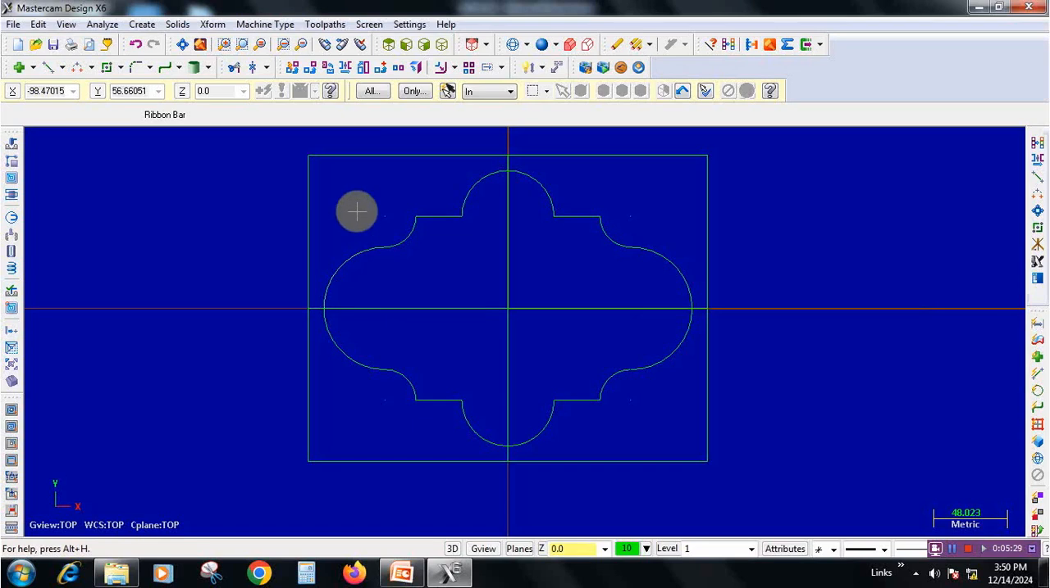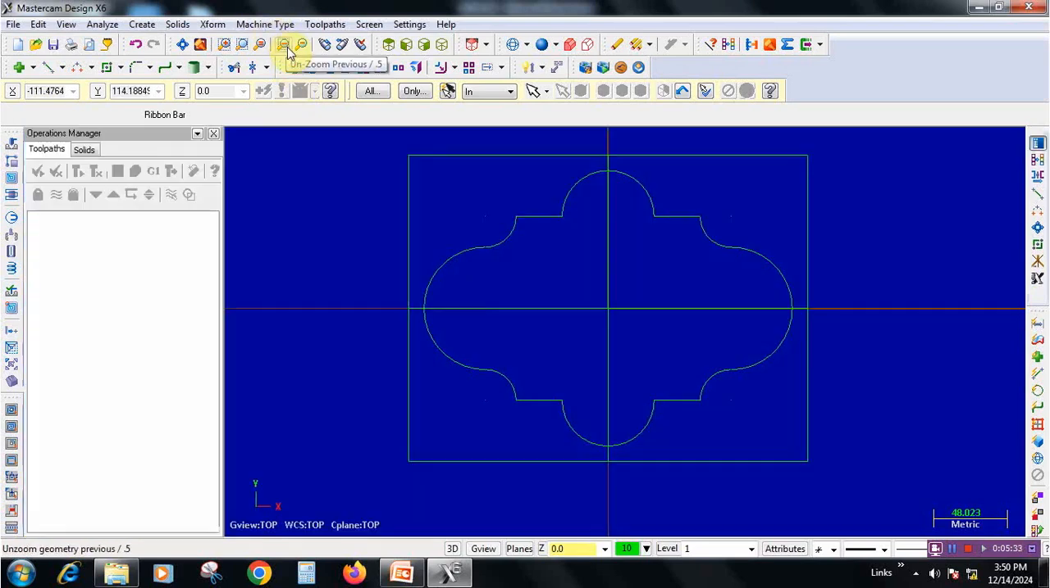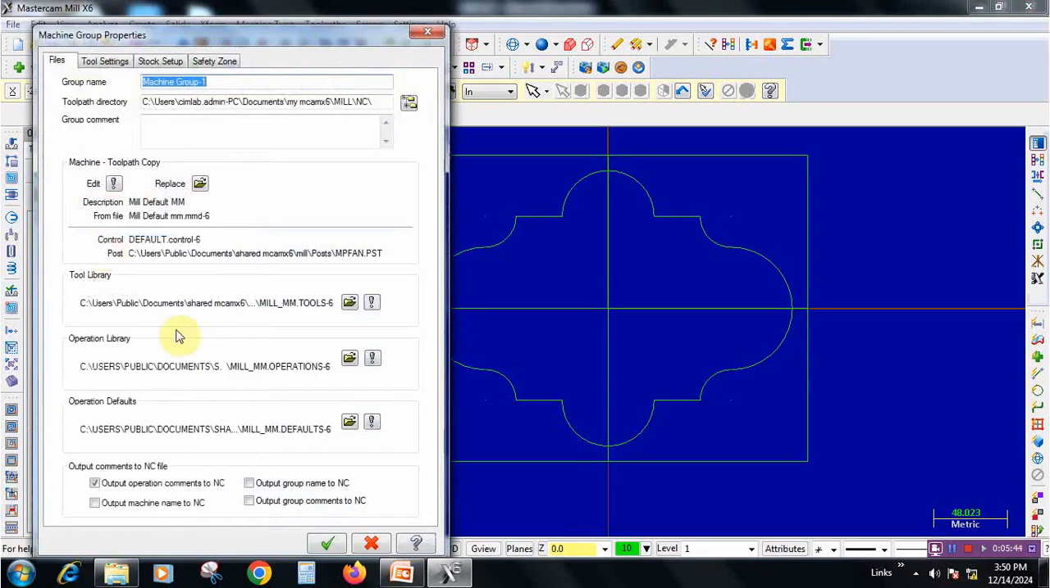Next we are going to select the machine type. Before that press Alt plus O. We will get the Operation Manager window page. Go to machine type, go to mill default. Now we are getting machine group 1. Go to properties, click on that.